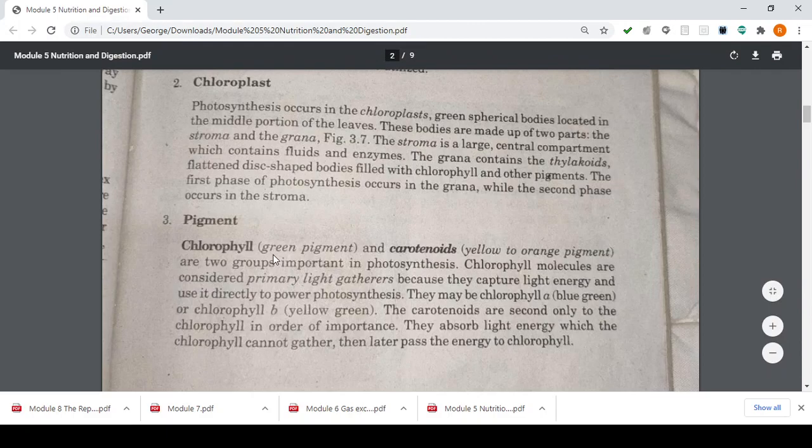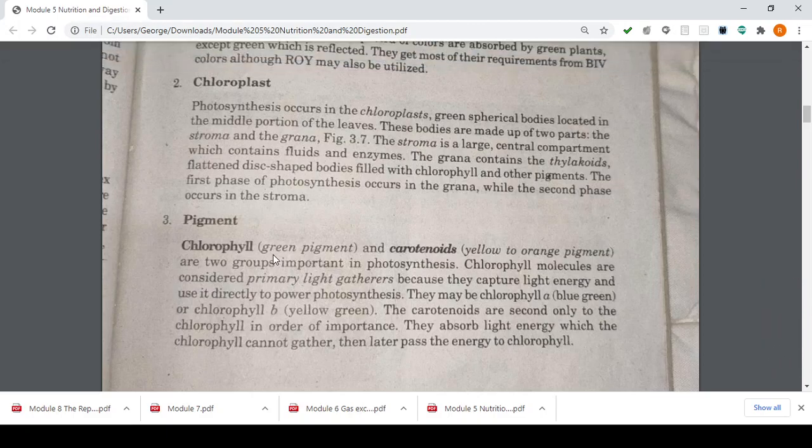There may be chlorophyll a, your blue-green, or chlorophyll b, which is your yellow-green.